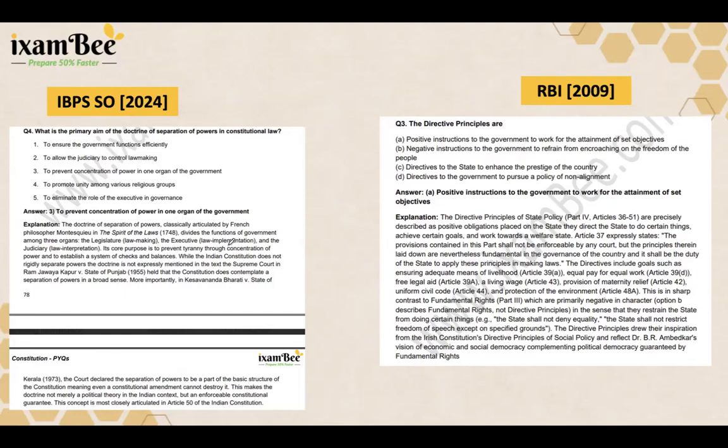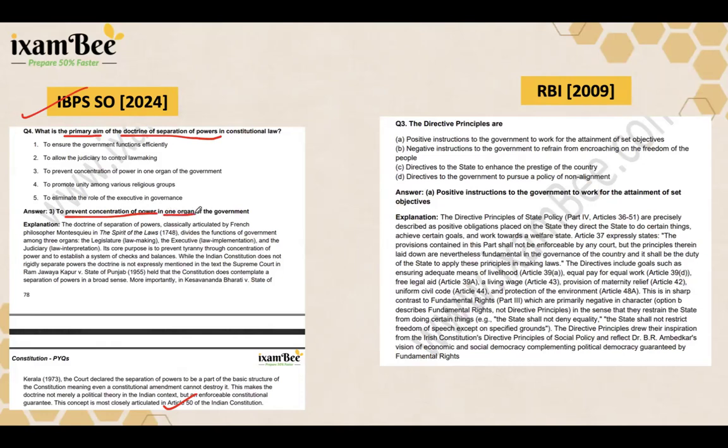First, we have IBPS SO of 2024, which basically asked about the doctrine of separation of powers. Now, even though it is not directly written in part 4, Article 50 of the Indian Constitution, right, basically reflects this particular principle, which is separation of judiciary from the executive. What is the primary aim of this doctrine? That is to prevent concentration of power in one organ.